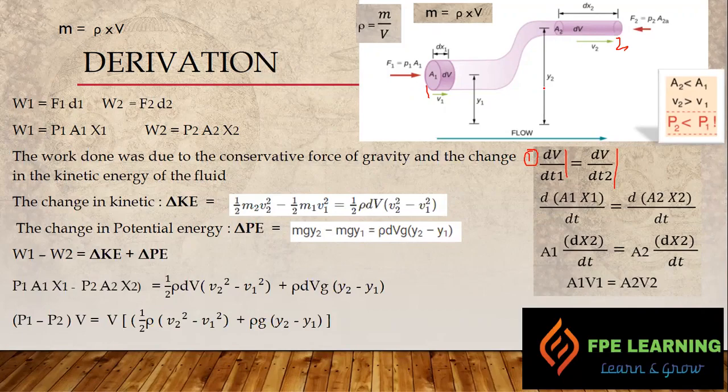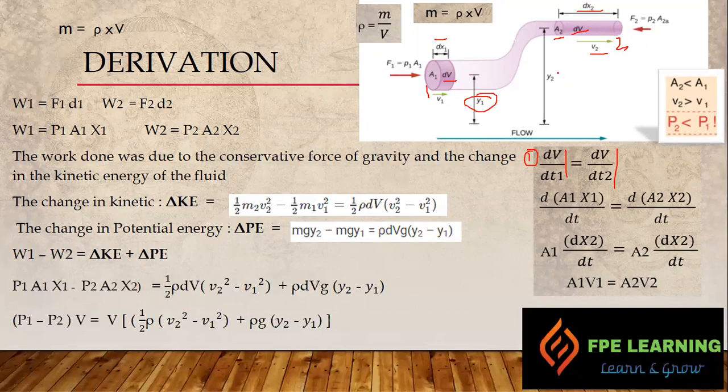If you can see the figures here, this is our cross-section area A1, this is dV, means the volume of the fluid, and this is dx1, means the distance along the pipe, right? And similarly here we have cross-section area A2 and volume dV, and then we have dx2, which is the distance along the pipe, and this is the velocity v2. The height is y1 for section 1 and height y2 for section 2.